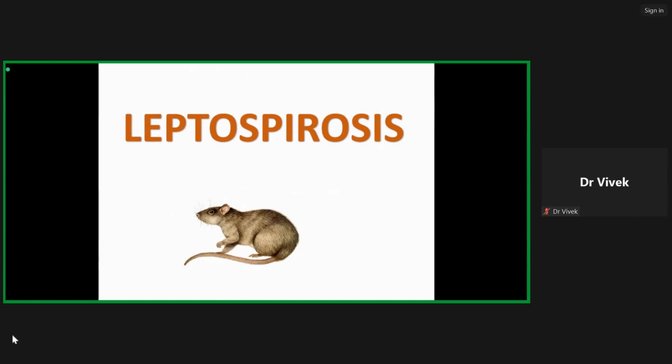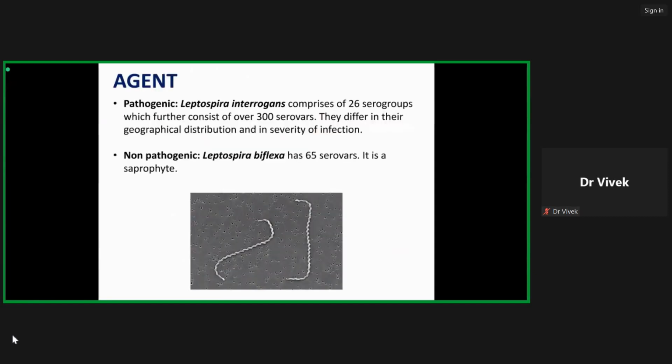Everyone, today's topic of discussion is leptospirosis. Leptospirosis is a zoonotic disease with worldwide distribution, and the organism responsible for it is a spirochete of genus Leptospira. Leptospira has two broad species: Leptospira interrogans, which is the pathogenic species and consists of over 300 serovars, and the second one is Leptospira biflexa, which is non-pathogenic and is actually a saprophyte.